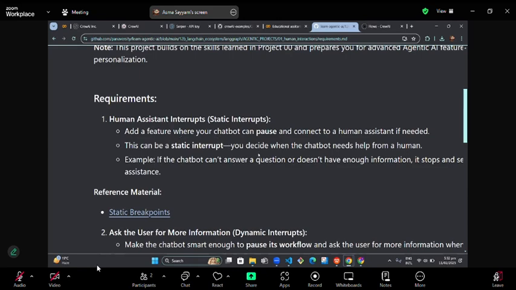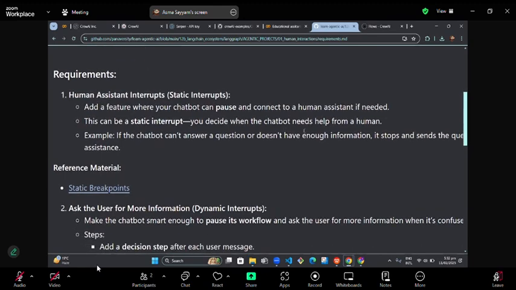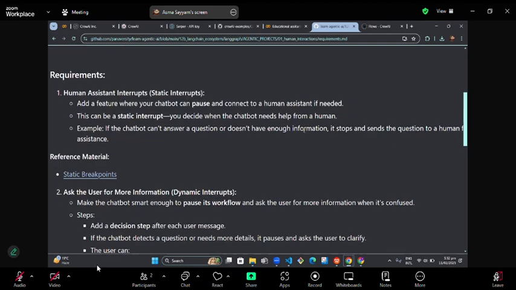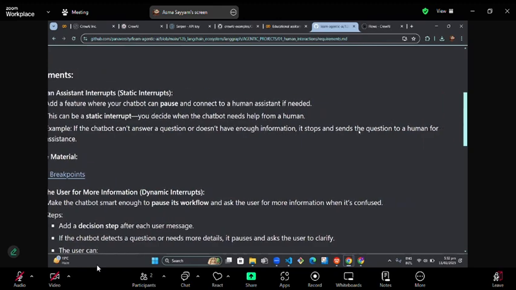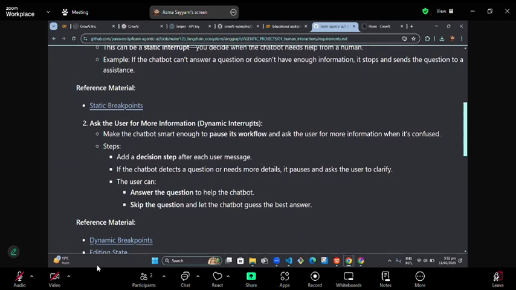We will be deciding by writing the code when this happens: if the chatbot can't answer a question or doesn't have enough information, it will stop its workflow and send the question to a human for assistance. The second thing is the dynamic interrupt.